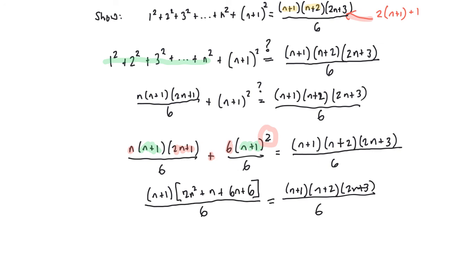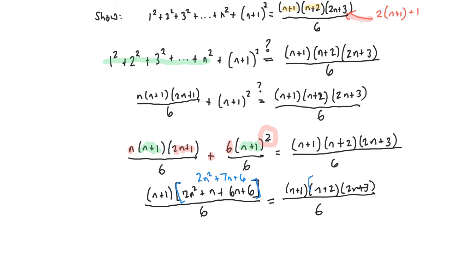Huh, how about that? Believe it or not, we're now at the very, very last step of the induction proof. From here, I can see that I have 2n squared plus 7n plus 6 inside of these brackets. And what are you going to get when you factor 2n squared plus 7n plus 6?